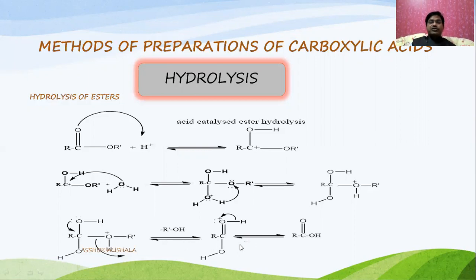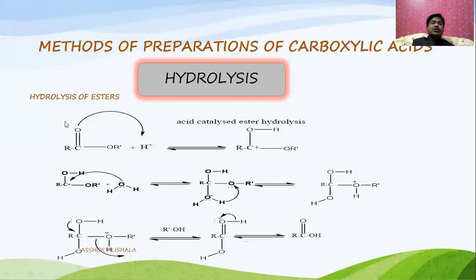Because there is a double bond formation, the oxygen will get the positive charge, and the bond between the oxygen and hydrogen is shifted, and the elimination of the proton takes place, and we will get the carboxylic acid.